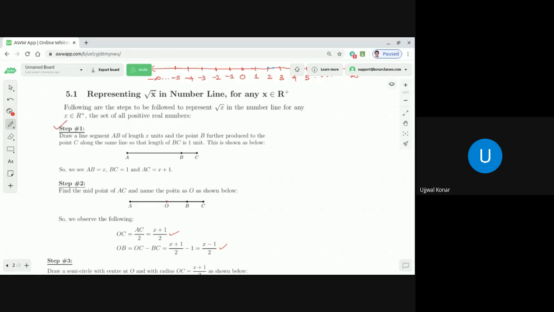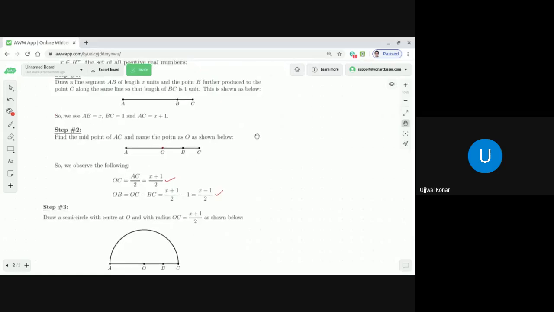Step 2 is that let us find the midpoint of AC. Using your concepts of construction, you can always find the midpoint of AC. Once you find it, let us give that midpoint of AC as O. Correct, my dear students?